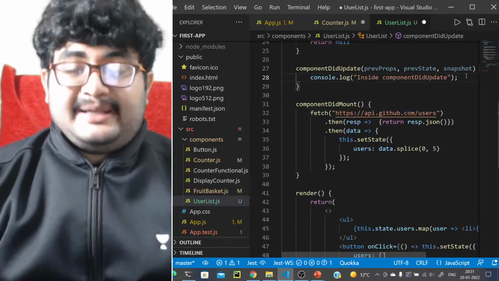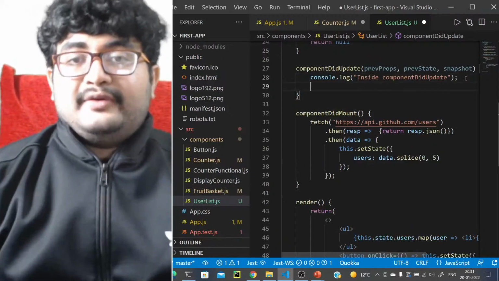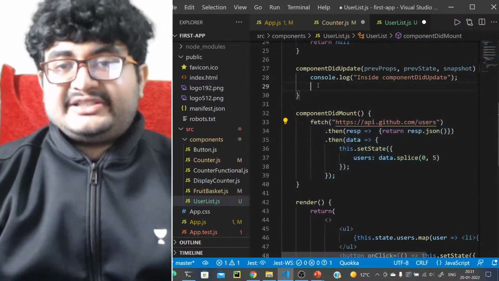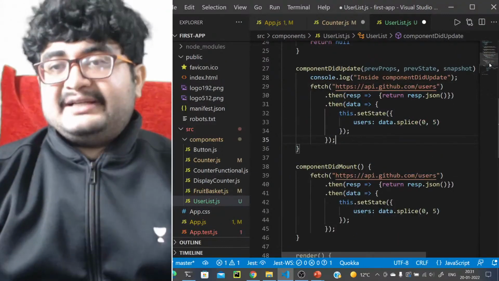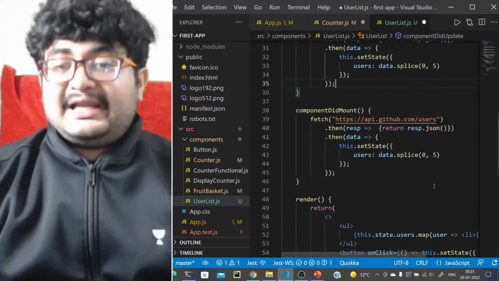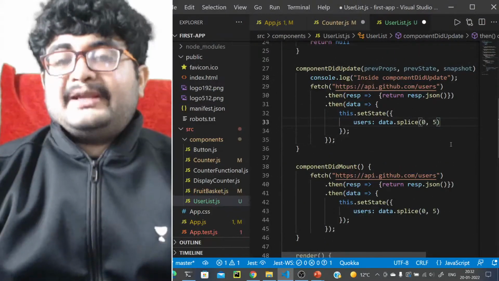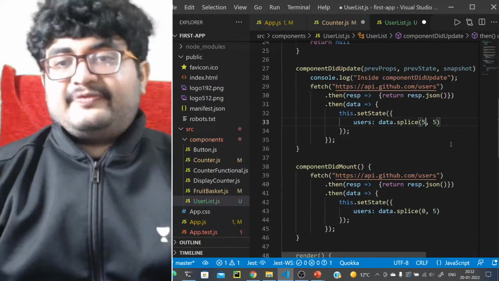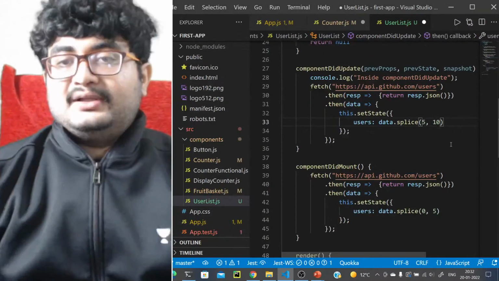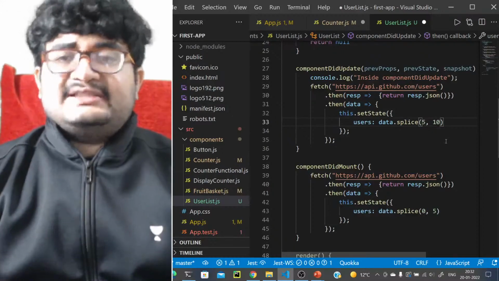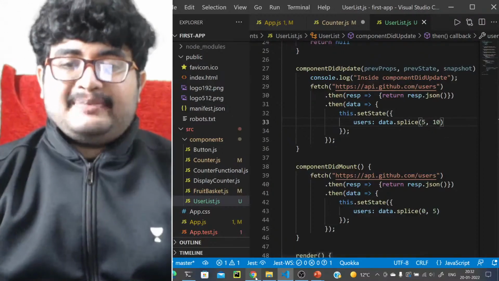But if you want to make some API call, let's say we want to fetch the remaining 5 users. Although this doesn't make any API call, you should actually write a separate method that will fetch and you will set the data to that. But again, let's just do that, right? So for next 5 users, what we can do is 5 to 10. So let's just do this for now, and see what happens now.